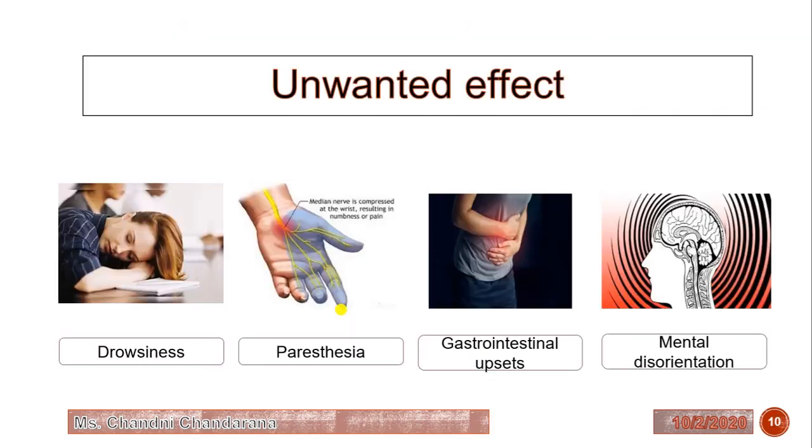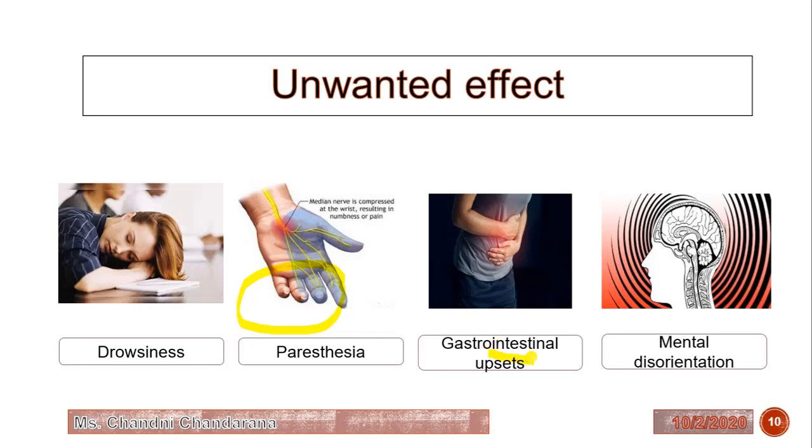Now these are the unwanted effects of carbonic anhydrase inhibitors. Drowsiness, paresthesia. See here, this is the paresthesia. Means what? The nerve is compressed at the wrist and it will produce pain. Generally, what is paresthesia? Paresthesia is a type of abnormal sensation, for example, typically a tingling effect, and it is caused by the pressure or damage to the peripheral nerves. So it will produce pain.